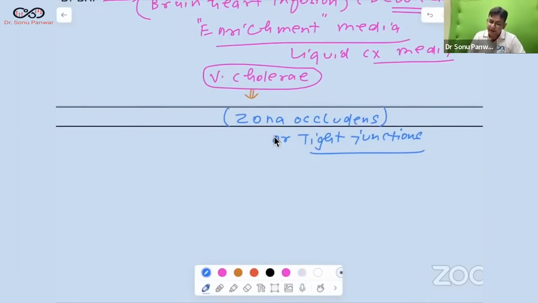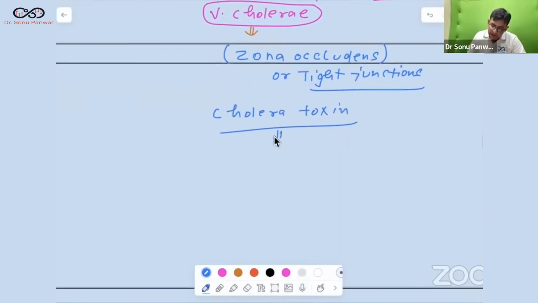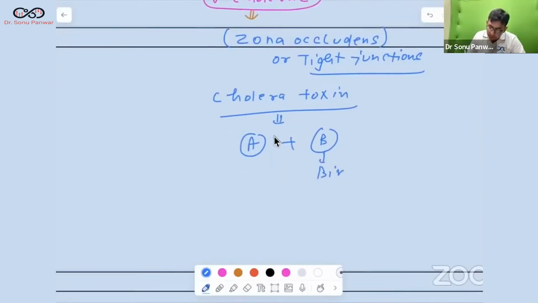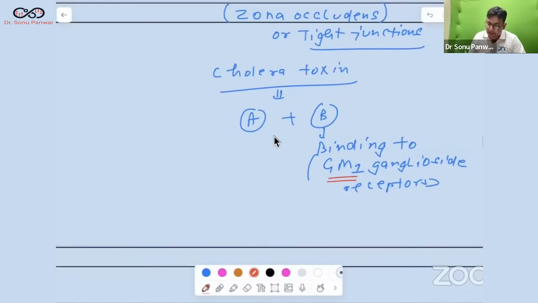Then this Vibrio cholerae secretes the cholera toxin, which is made up of two things, A and B. This particular B binds to which receptors? This was asked in the NEET PG. GM1 ganglioside receptors. How to remember that? The general manager of the company is the number 1 position, and the general manager developed the cholera. So it is GM1 ganglioside receptors, not GM2, GM3.